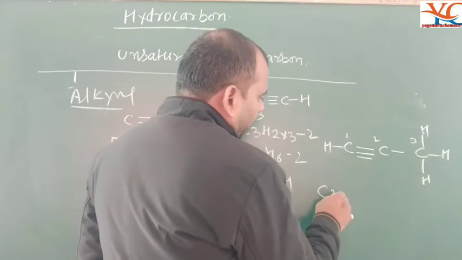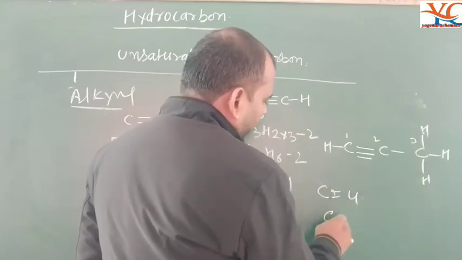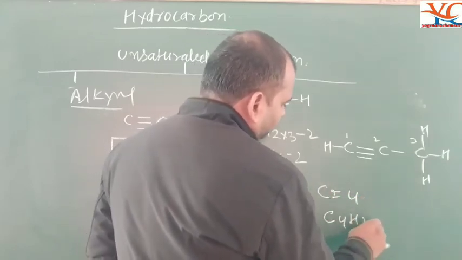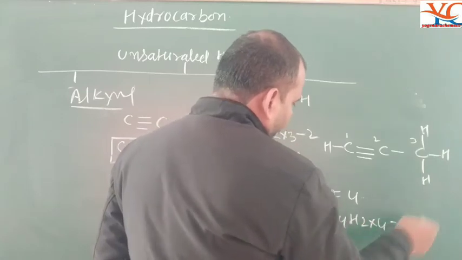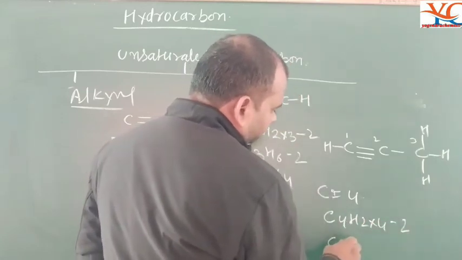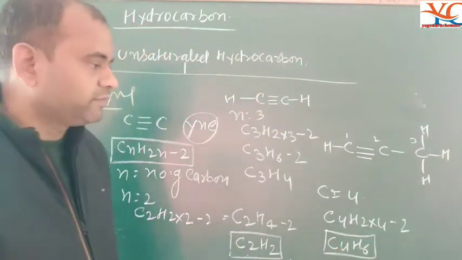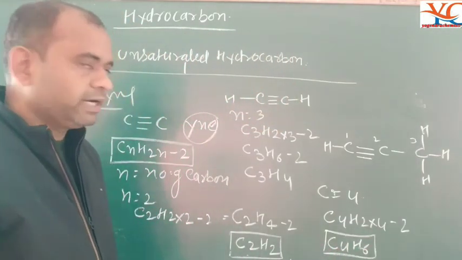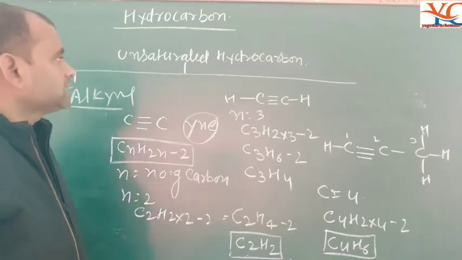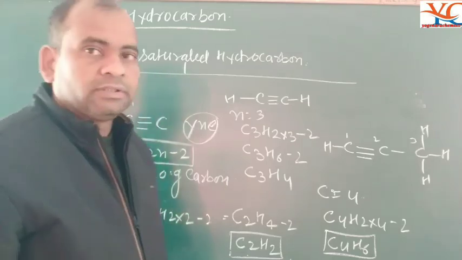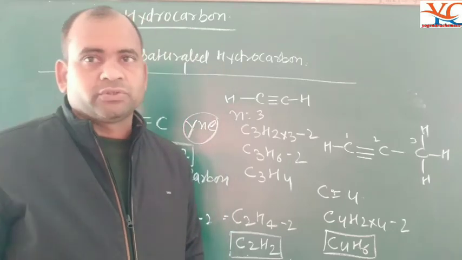The next member has n equal to 4: C4H2×4−2, and that is C4H6. The next member of the alkyne is C4H6. Clear beta? So I have classified hydrocarbons as saturated and unsaturated.